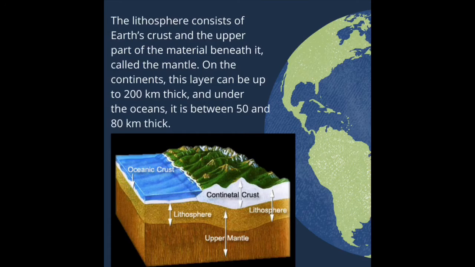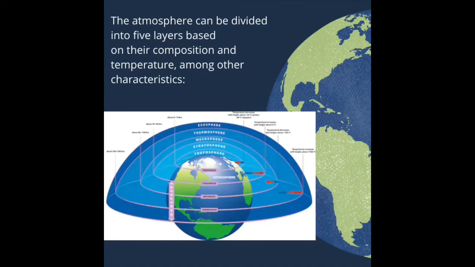The lithosphere consists of Earth's crust and the upper part of the material beneath it, called the mantle. On the continents, this layer can be up to 200 km thick, and under the ocean it is between 50 and 80 km thick. The atmosphere can be divided into 5 layers based on their composition and temperature, among other characteristics.